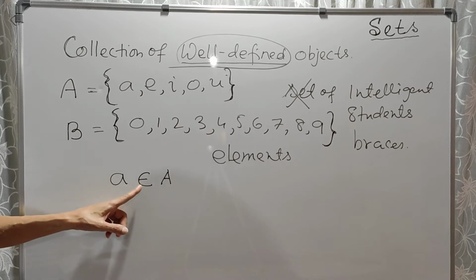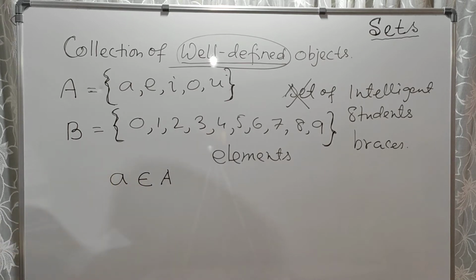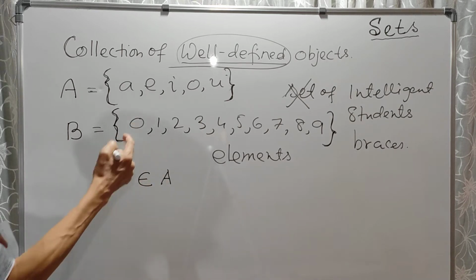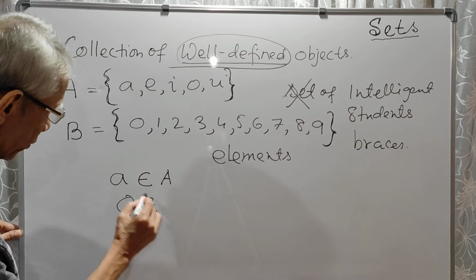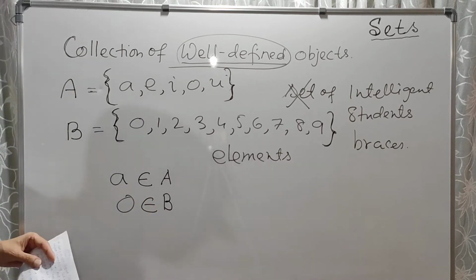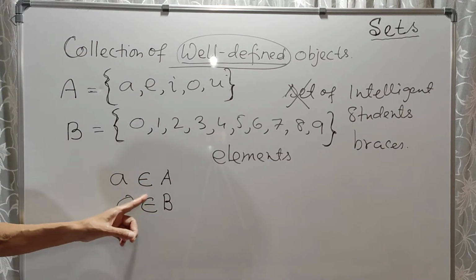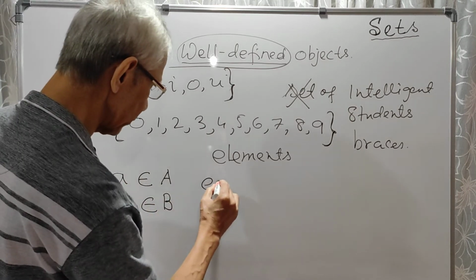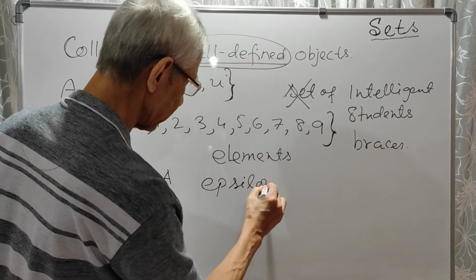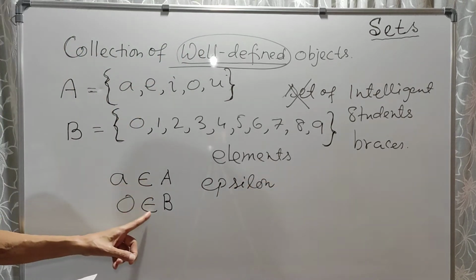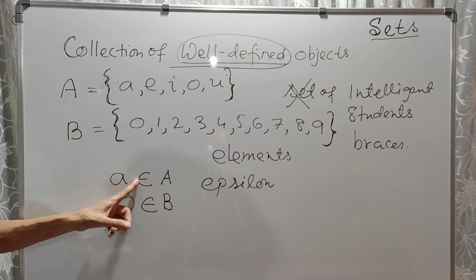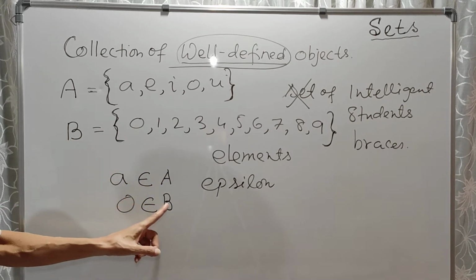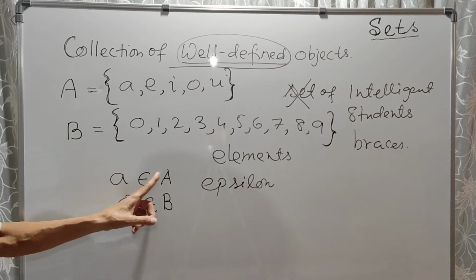So using this epsilon means belongs to. a belongs to this set A. That way, suppose 0. 0 belongs to the set B. So this symbol is the Greek letter epsilon. So this means belongs to. So a belongs to the set A. 0 belongs to the set B. That means 0 is an element of B. a is an element of A.